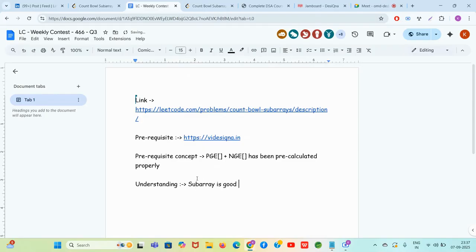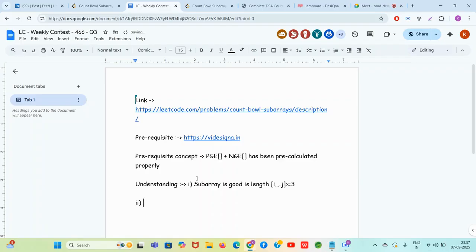A subarray is good if the length of the subarray from I to j is greater than or equal to 3. The length of the subarray should be greater than or equal to 3.